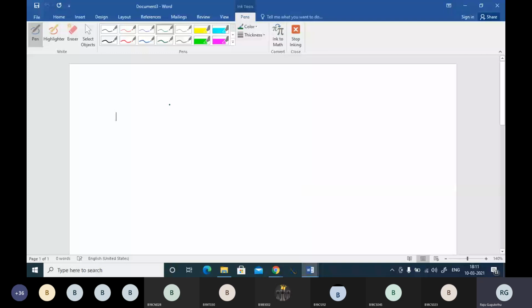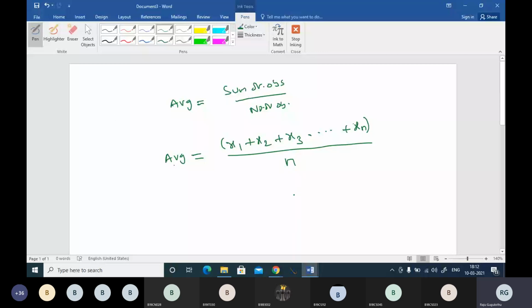Let's see, guys. Let me talk about average here. Average is equal to sum of observations by number of observations, right? Now I will modify it. Average is equal to the sum of observations: you will be adding x1 observation with x2 observation with x3 observation, and so on, up to xn, divided by the number of observations, where n observations are there. So I'm keeping n in the denominator.